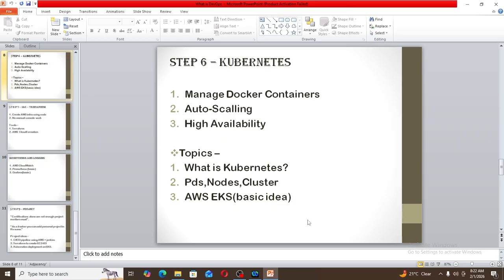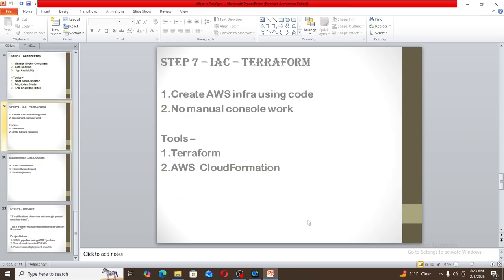Then what are the topics in Kubernetes? What is Kubernetes? We should know pods, nodes, and clusters. Then what is AWS EKS? We should know at least a basic idea of AWS EKS. In step 7, we should know IaC, infrastructure as code, which is Terraform. Here we create AWS infrastructure using code, with no manual console work. The tools in IaC are Terraform and AWS CloudFormation.